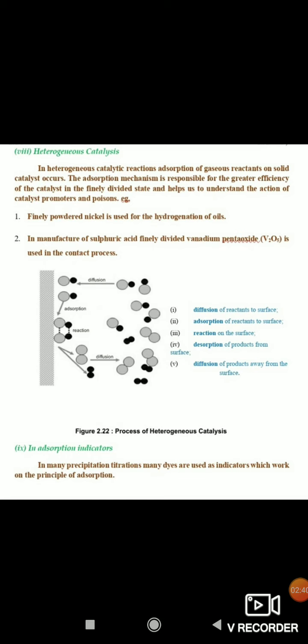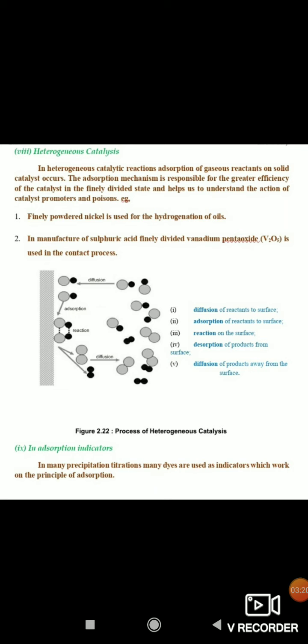The next one is heterogeneous catalysis. In heterogeneous catalytic reactions, adsorption of gaseous reactants on solid catalyst occurs. The adsorption mechanism is responsible for greater efficiency of the catalyst in the finely divided state and helps us to understand the action of catalyst promoters and poisons. Example: finely powdered nickel is used for the hydrogenation of oils. Second, in the manufacture of sulfuric acid, finely divided vanadium pentoxide is used in the contact process.